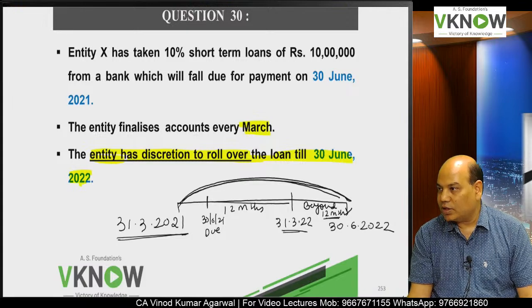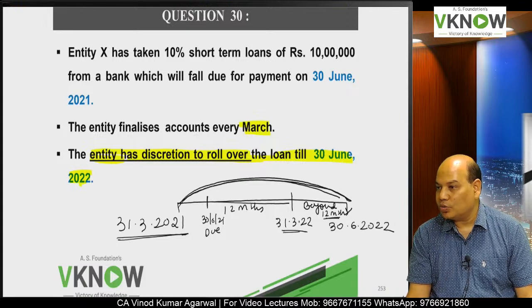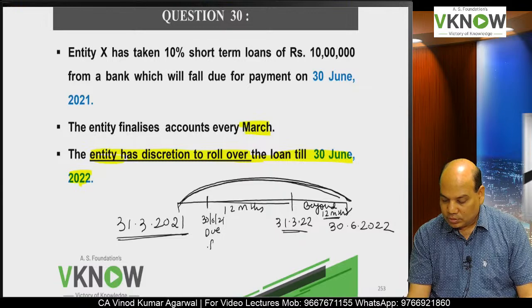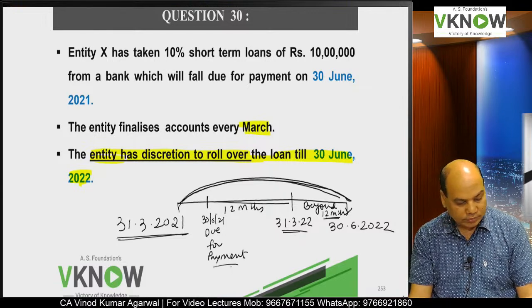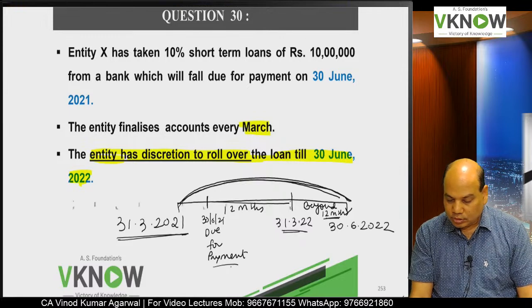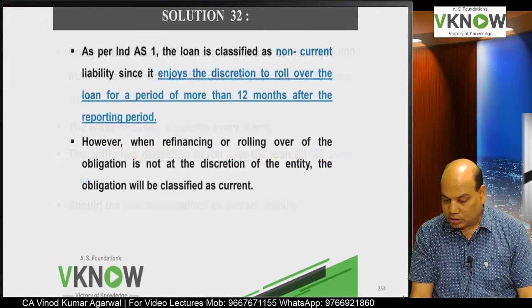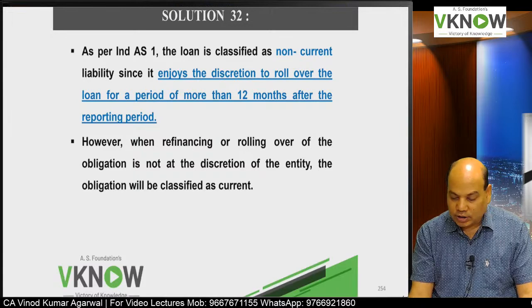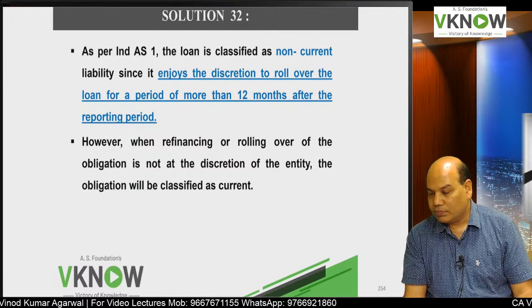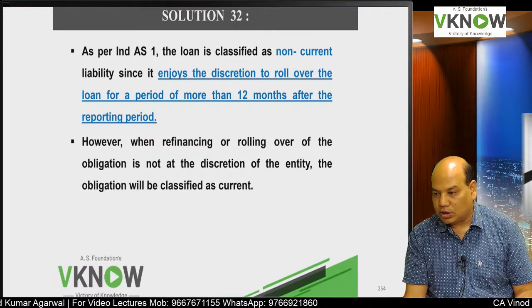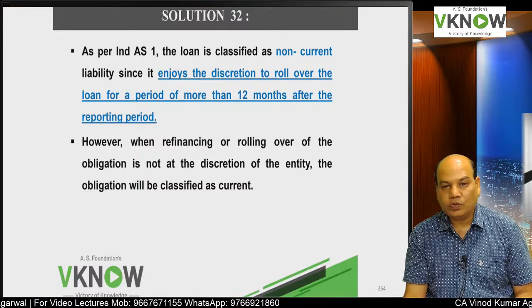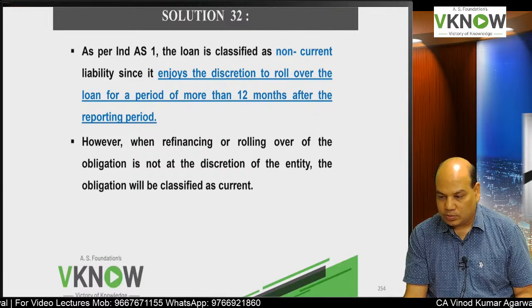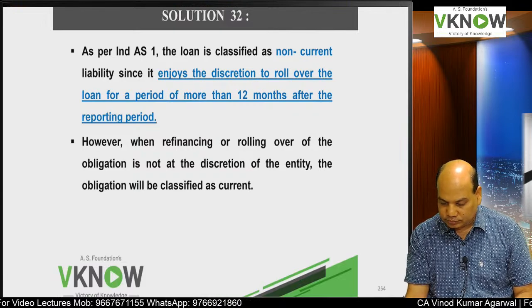But then you can extend it unconditionally beyond 12 months. So therefore the answer is, it will be non-current. Understood? The concept has to be clear, then you can answer. So you will write the answer like this: as per Ind AS 1, the loan is classified as non-current because the entity enjoys the discretion to roll over the loan for a period more than 12 months after the reporting period.